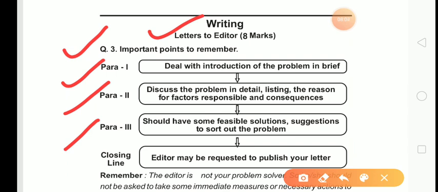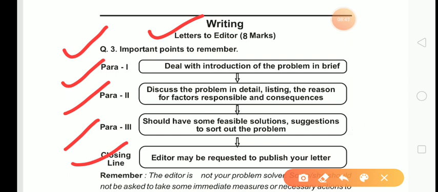Some suggestions on how to overcome the problem, what steps can be taken, how the problem can be solved. Now closing line.